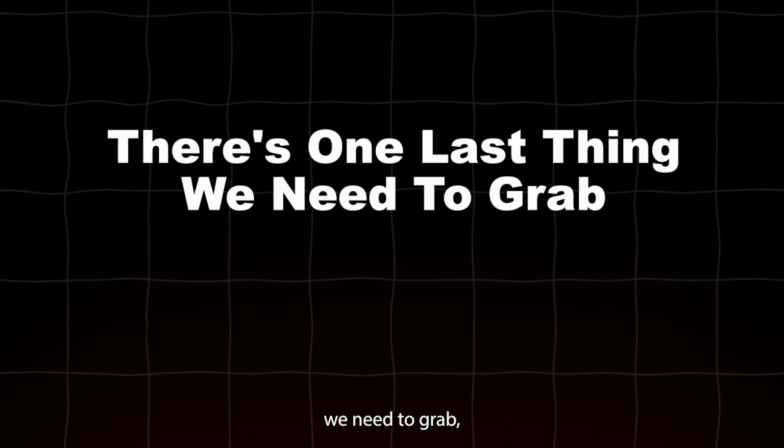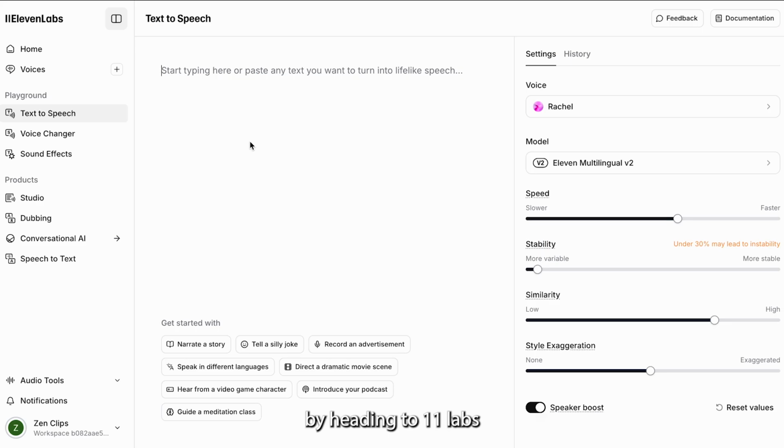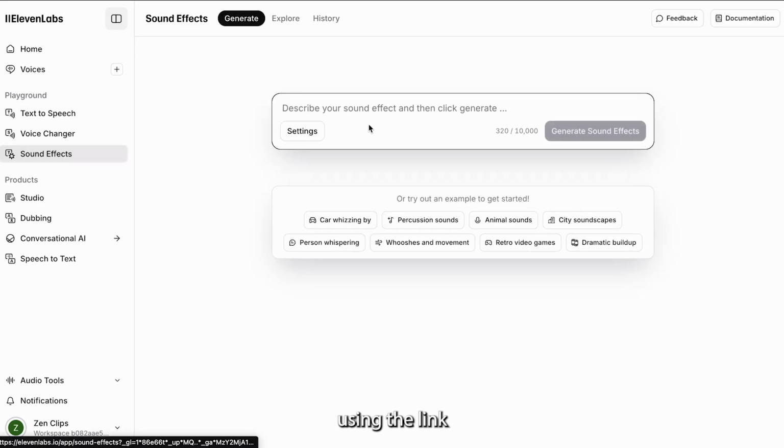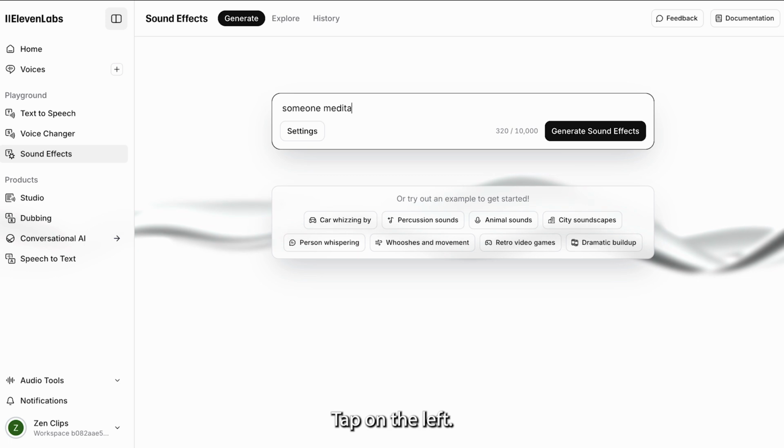There's one last thing we need to grab, and that's some sound effects. These literally take 30 seconds to make, so listen up. Start by heading to ElevenLabs using the link in the Google Doc. Now, once you're on here, head to the Sound Effects tab on the left.